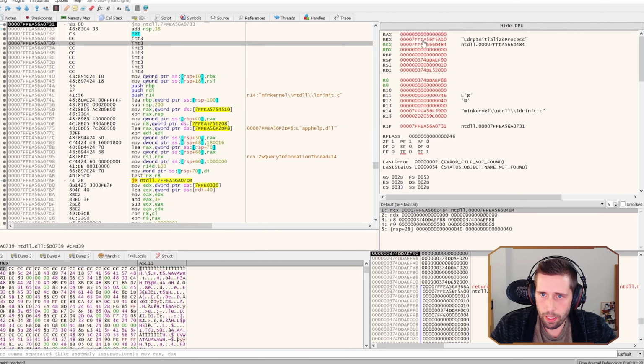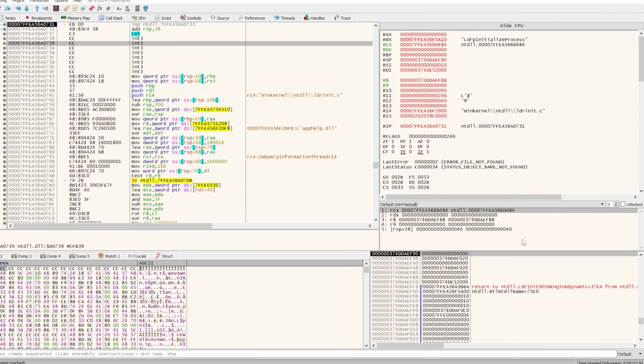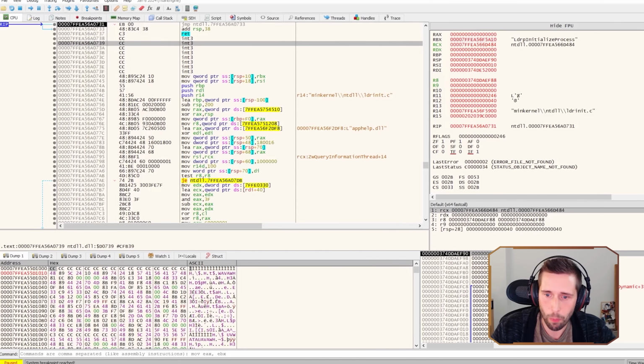And on the right, we have the different CPU registers. So on every CPU, there are different types of registers, different numbers of registers, and the important thing to remember is they basically store information. They store memory addresses, they store values that need to be calculated, etc. So these are all the different registers that are on my system. And then we have here the stack window, and the stack window is basically a memory address range that the malware, or well, I shouldn't say malware, all Windows programs use stacks to store information.